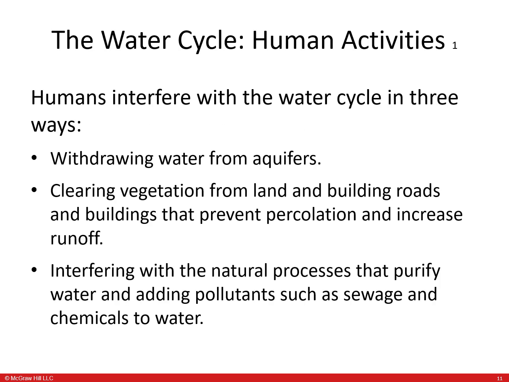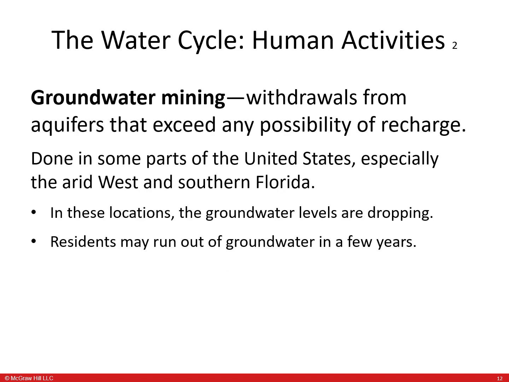Humans interfere with the water cycle in three ways: by withdrawing water from aquifers, clearing vegetation from land, and building roads and buildings that prevent percolation and increase runoff, interfering with the natural process to purify water, and adding pollutants such as sewage and chemicals to the water. Overdraft is withdrawals from aquifers that exceed any possibility of recharge. It is known in some parts of the United States, specifically the arid west and southern Florida. In these locations, the groundwater levels are dropping, so residents may run out of groundwater in a few years.